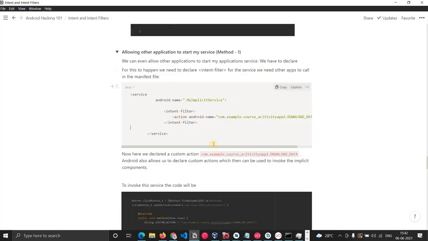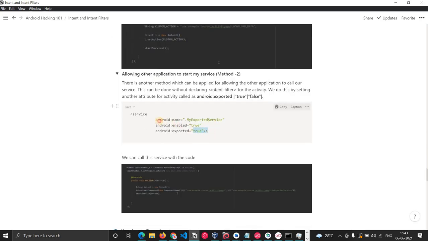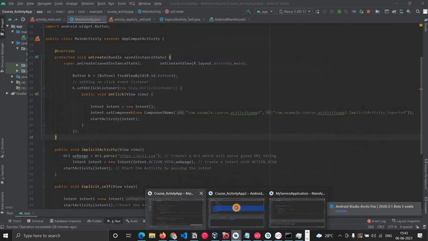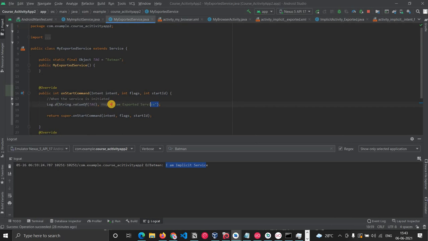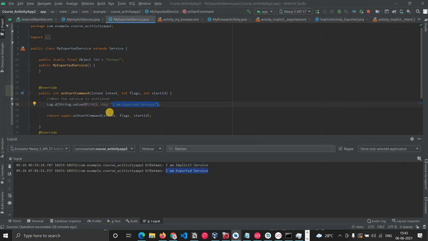Okay, so this is method 1, by declaring an intent filter. Method 2 is similar to the activity. We can just make this attribute true. So exported is true. If you look at my service application, exported is true for this service. Now if we go to my exported service, in the code I'm just printing that I'm an exported service. So if this my service application calls the exported service, you should get this message.